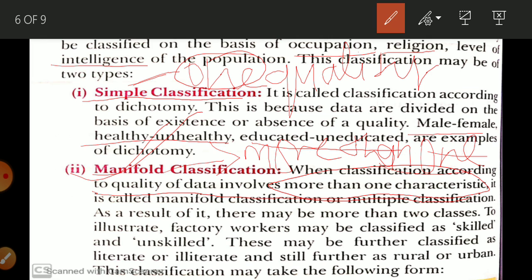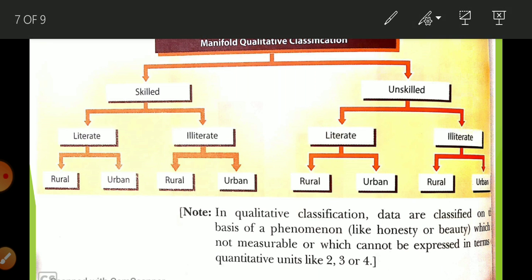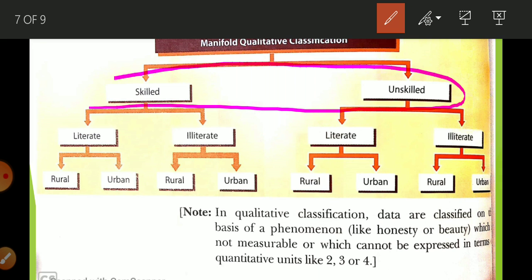More than one. Okay, so like here is given an illustration: factory workers may be classified as skilled and unskilled. These may be further classified as literate and illiterate, still further as rural and urban. So here is given one example, you can understand. If suppose there is classification of the workers in the firm on the basis of only this much, then it is simple classification.